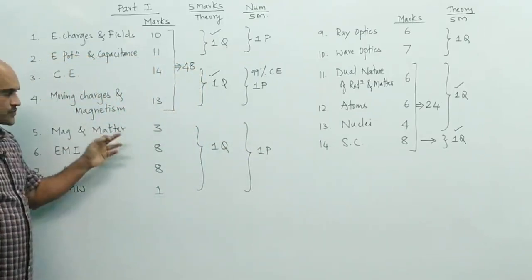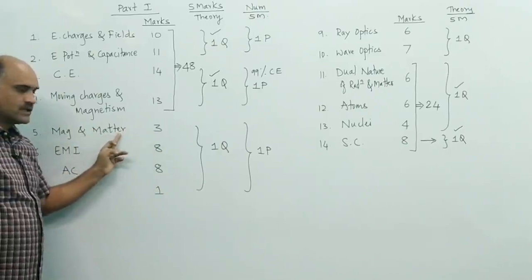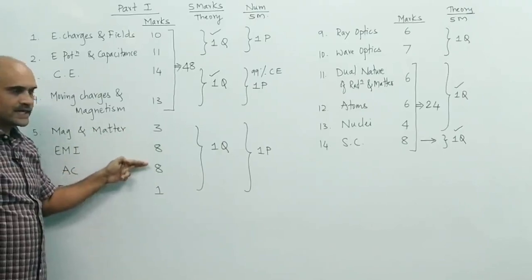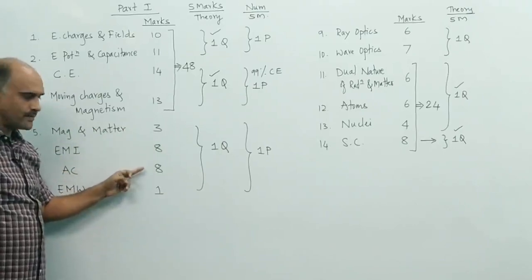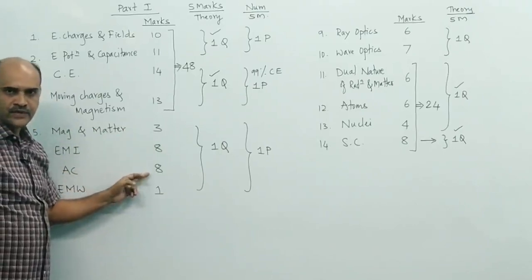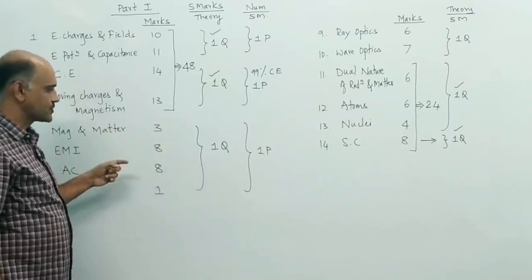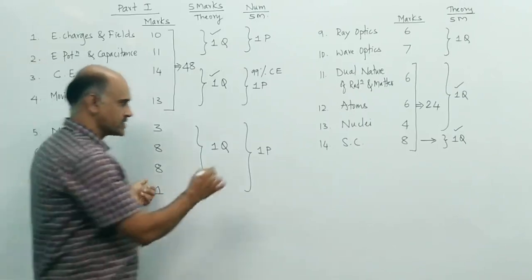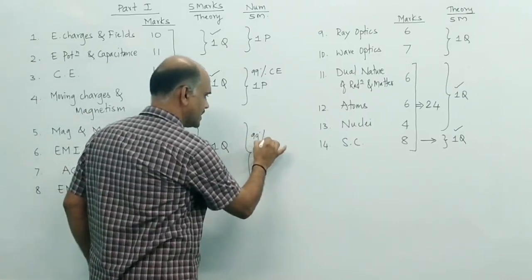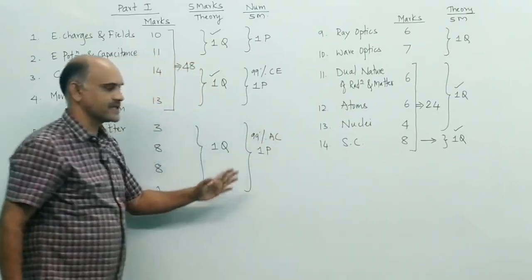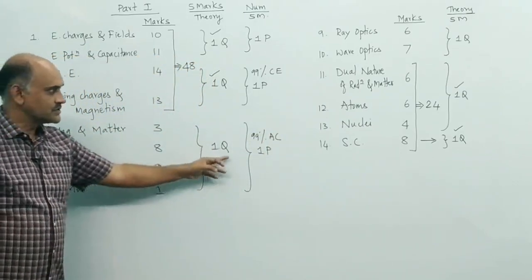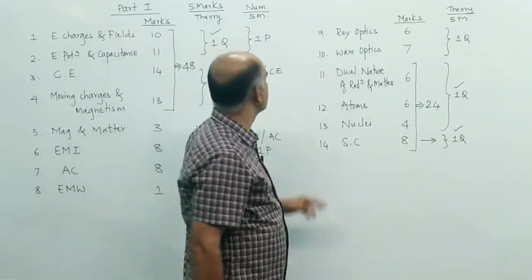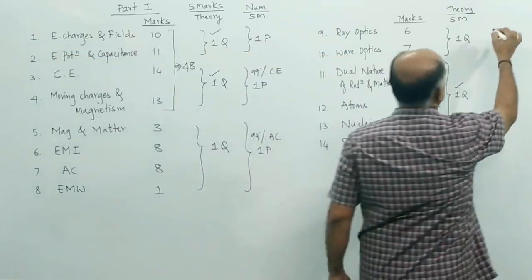As you know students, you don't have any numerical on electromagnetic waves. So you will have either a numerical on electromagnetic induction or AC. And if you observe all previous question papers, 99% you will get it on AC. So here 99% on AC, and problems are very simple.